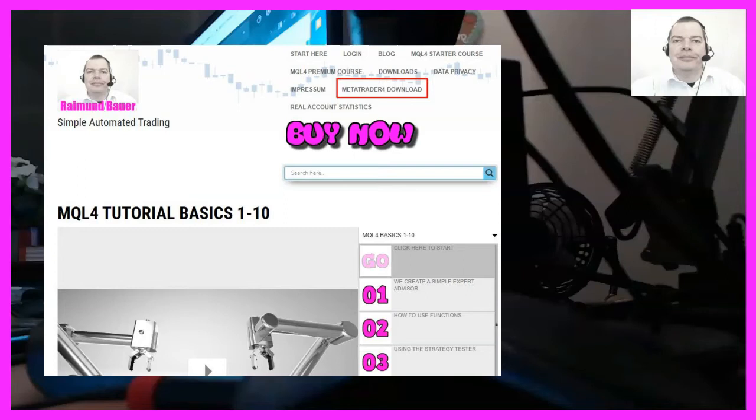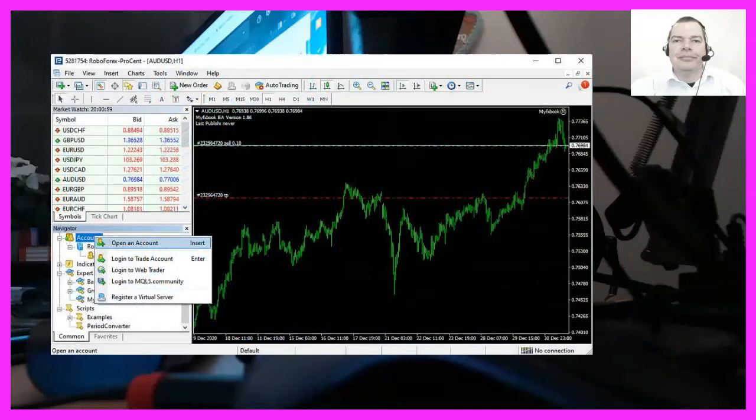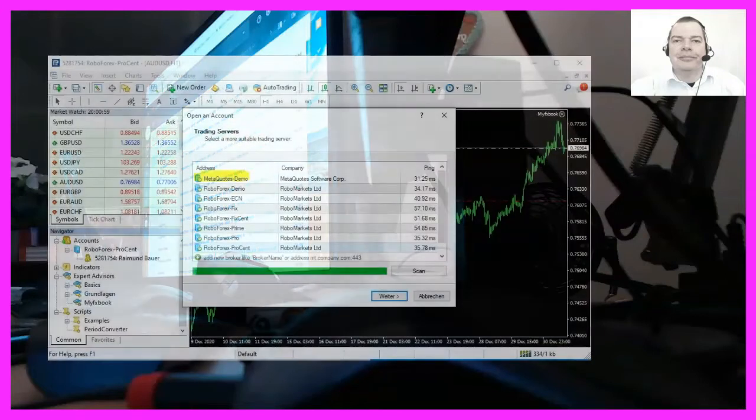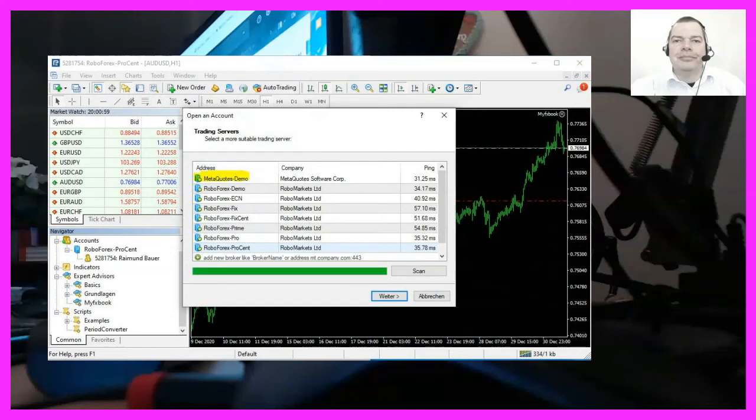mql4tutorial.com. I would suggest to open such a demo account from right inside MetaTrader 4, if you have none. To do that, just right-click on Accounts and select Open an account like shown in the screenshot. Afterwards you need to search for MetaQuotes or pick the MetaQuotes server if it is already in the server list.